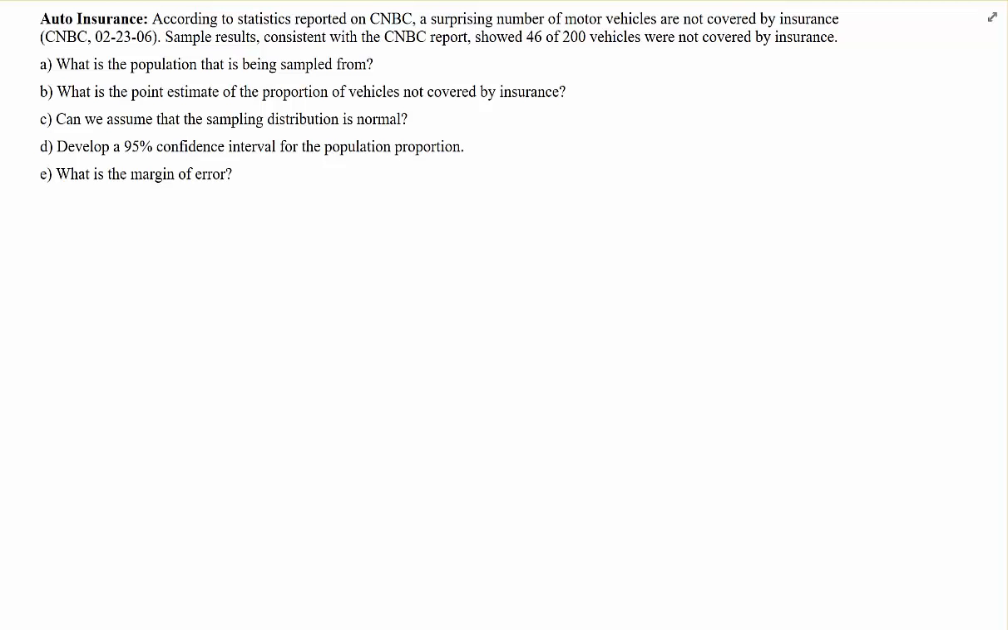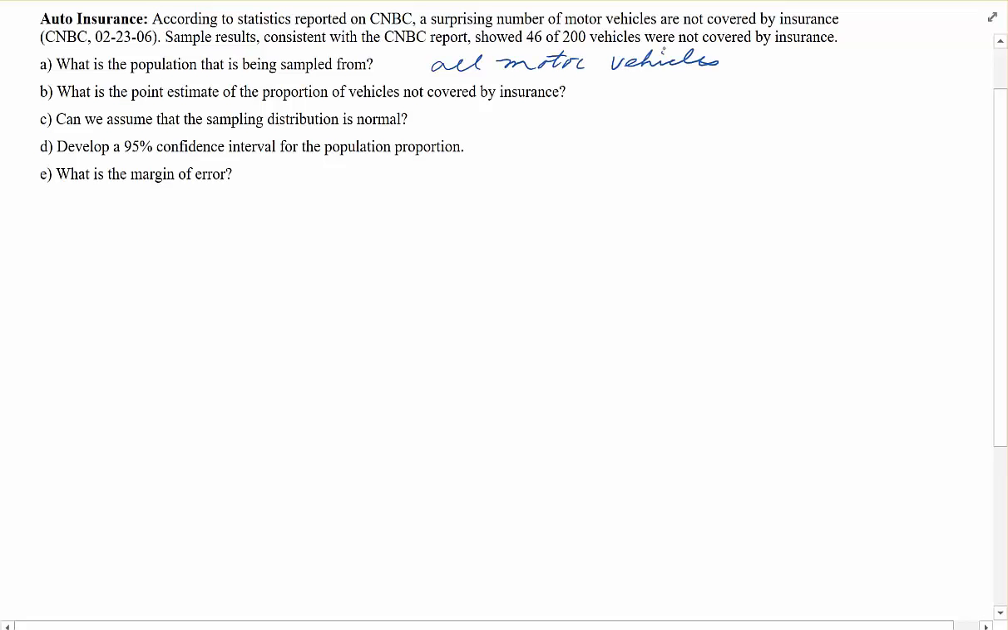According to statistics reported on CNBC, a surprising number of motor vehicles are not covered by insurance. Sample results, consistent with the CNBC report, showed 46 of 200 vehicles were not covered by insurance. What is the population that is being sampled? All motor vehicles.